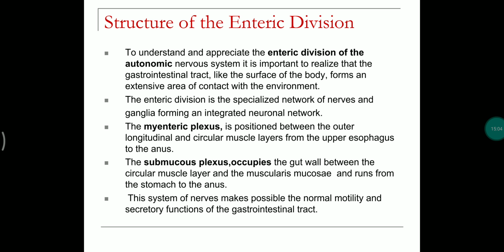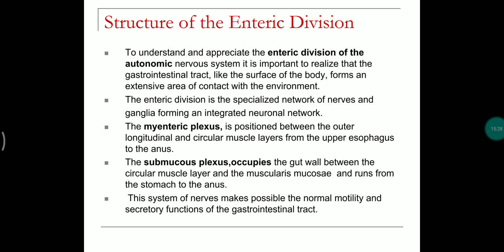And coming to the enteric division, it is very important to realize that the entire GIT, like the surface of our body, forms an extensive area of contact with the environment. The enteric division is a specialized network of nerves which forms plexuses: the myenteric plexus and the submucosal plexus.